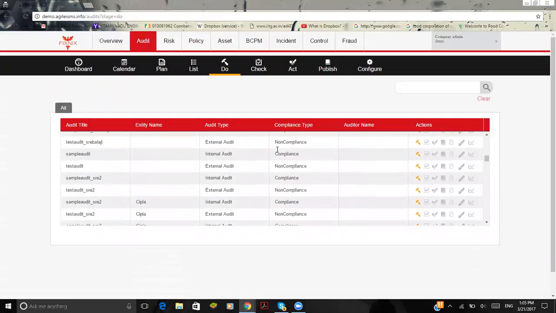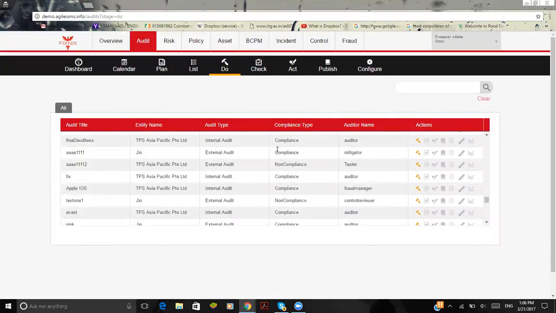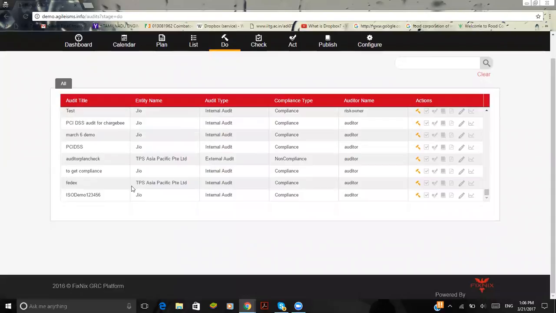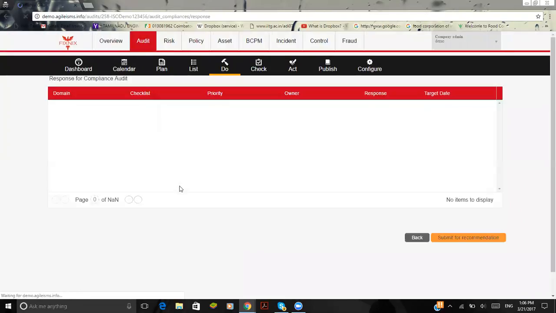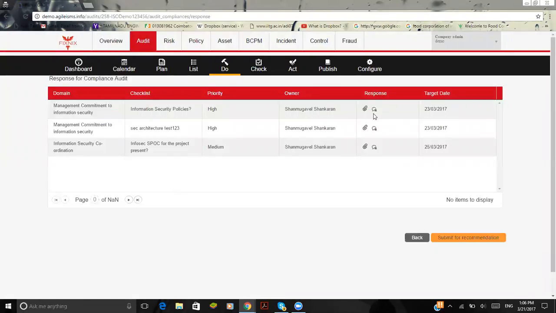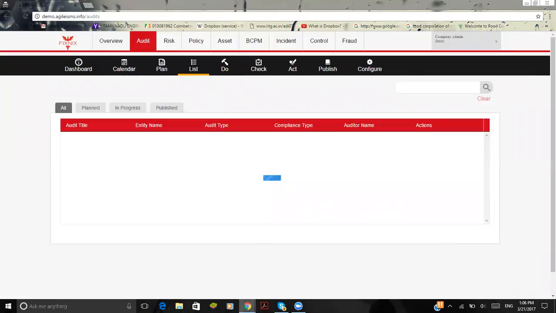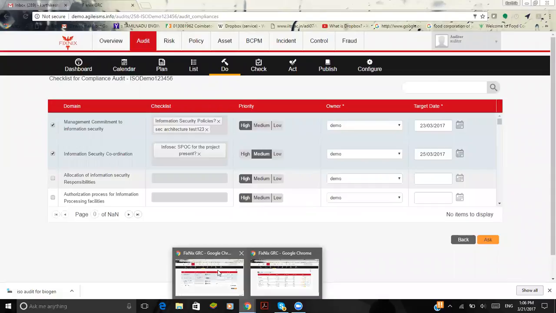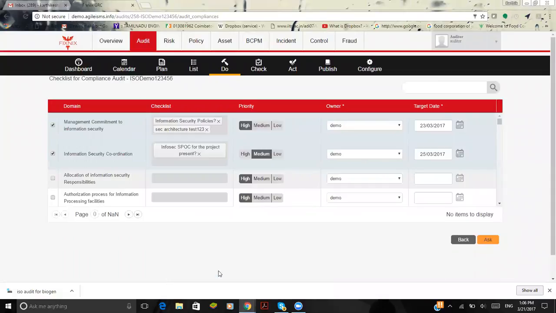Here is the functionality where you find the particular task assigned by the auditor. So here I'll find the ISO demo 123456 and the entity type as geo that the auditor has assigned. Here I'm going to respond to a particular task and attach an artifact or evidence as proof. Once I've done this, I'll submit it for the recommendation. Signing in as an auditor again, the auditor will be notified that the auditee has responded to the task.